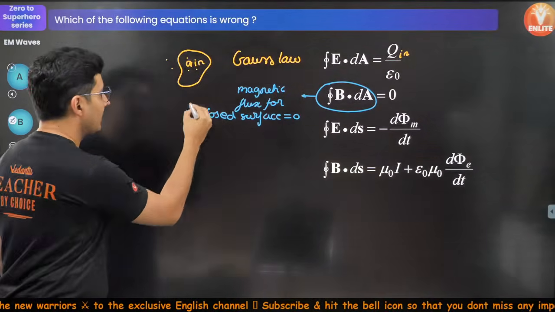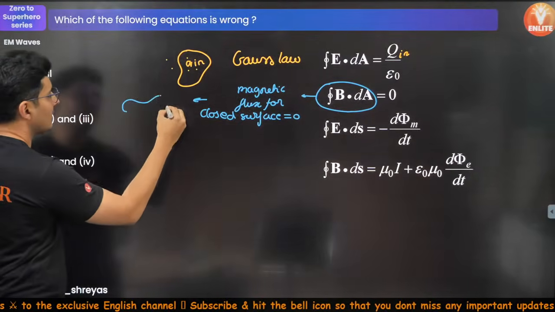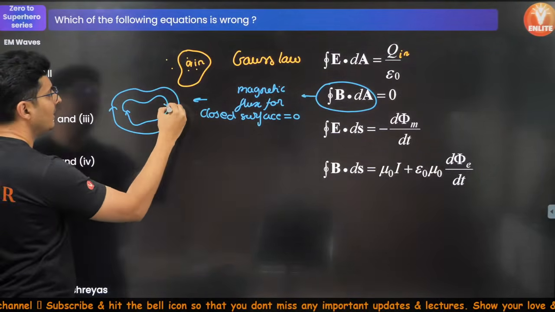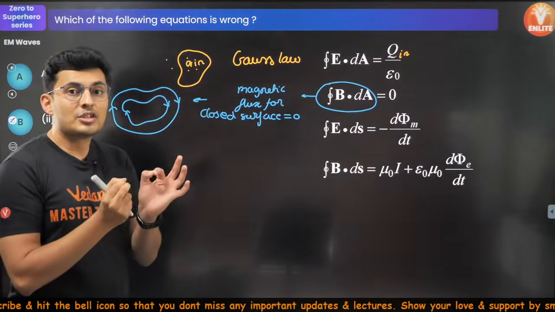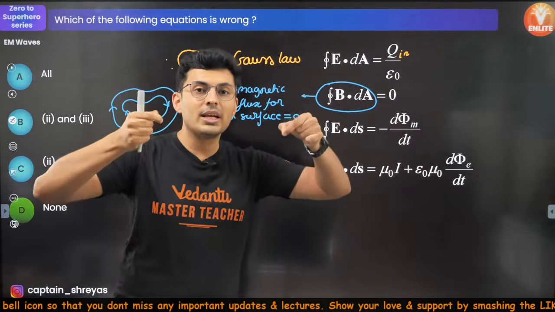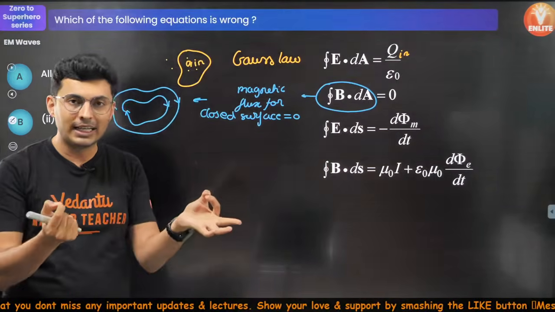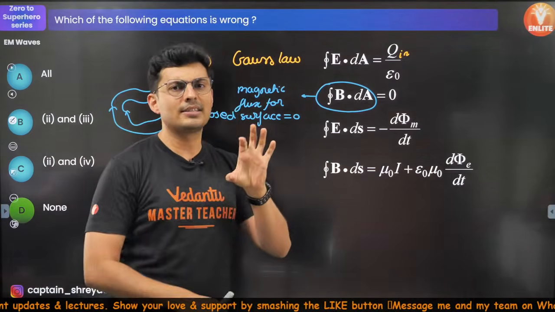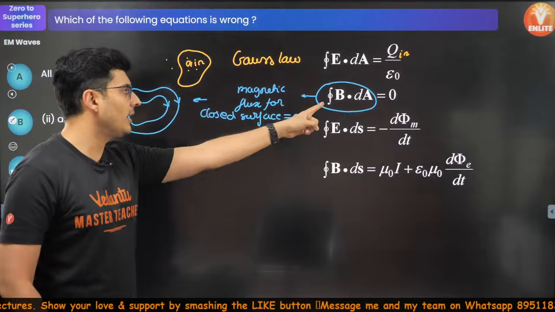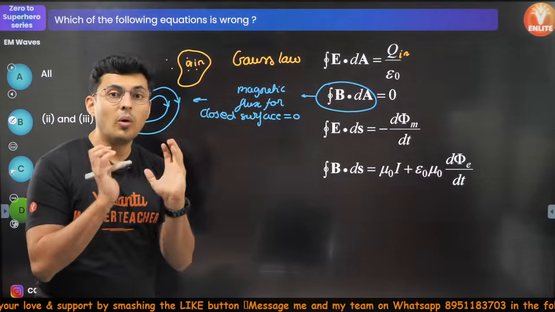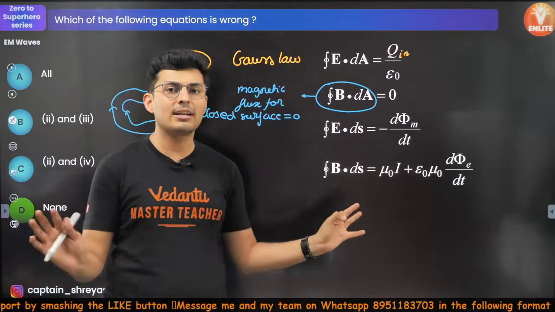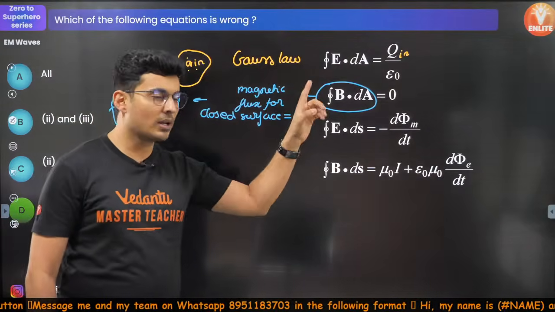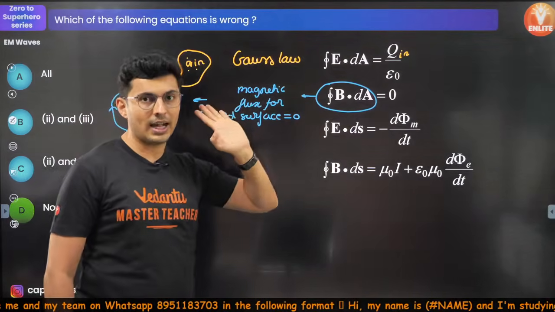The reason is that magnetic field lines are always in loops, so there is no termination or origination of the field lines. Whatever field lines enter, they will exit. Hence, no net flux can ever be created for a closed surface for magnetism. That's your Gauss's equivalent law for magnetism.